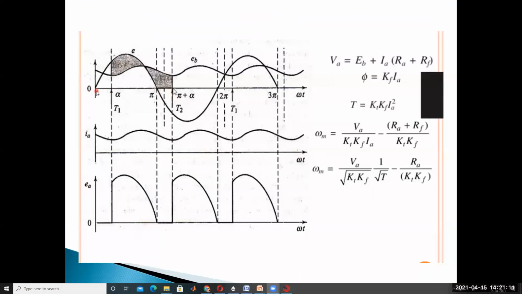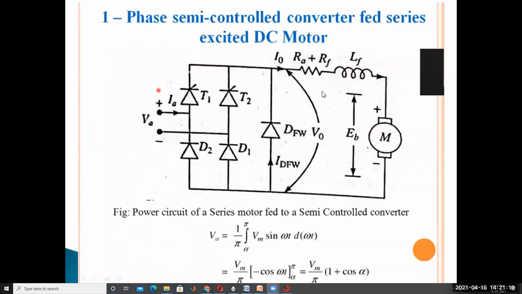During the positive half cycle, 0 to pi, SCR T1 and diode D1 are forward biased. The thyristor T1 is controlled, while diode D1 is uncontrolled.